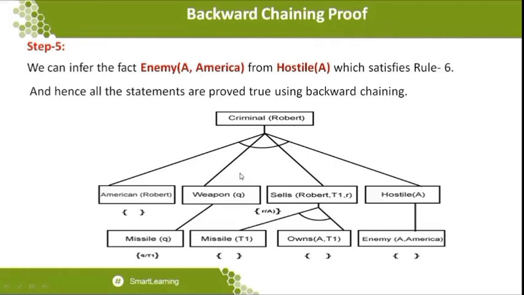Once it is proved, I can conclude that criminal of Robert is true, because the goal is what we attain. But when I go backward through the different kinds of facts, I can conclude all the facts from the sub goals. At that particular moment, I can prove that the backward chaining is done properly, so that I can conclude that criminal of Robert is true.